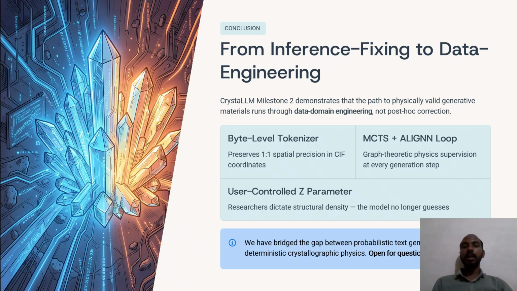So to conclude, CrystaLLM is an attempt to combine language models with materials science. Our project focuses on generating crystal structures while maintaining physical validity. The major contributions of our work include byte level tokenization, physics-guided generation using MCTS and ALIGNN, and a scalable microservice architecture. These improvements help to bridge the gap between AI-based generation and real-world crystallographic requirements. And we are still trying to improve a lot of things in this project. So that's all.